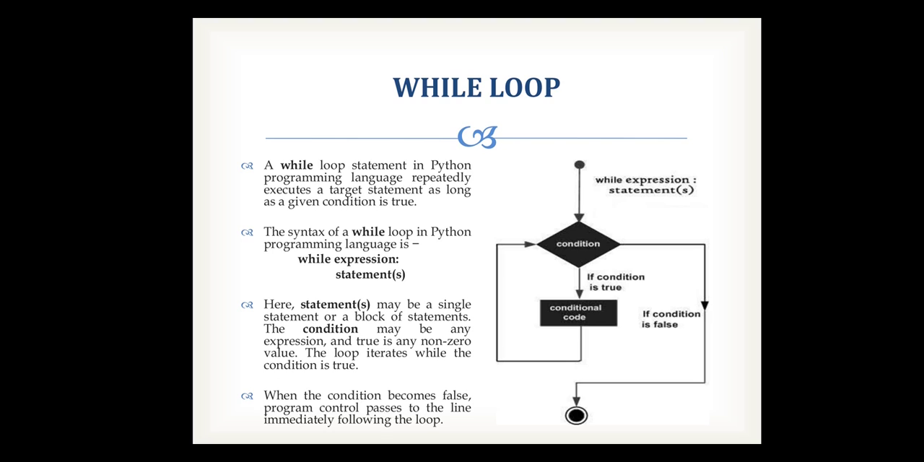See the structure: while expression is true, conditional code is going to be executed. It will execute repetitively until your condition becomes false. When your condition becomes false, it will directly exit the loop and control passes to the next instruction after the while loop.